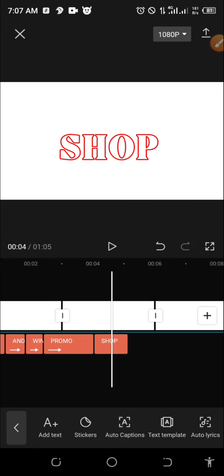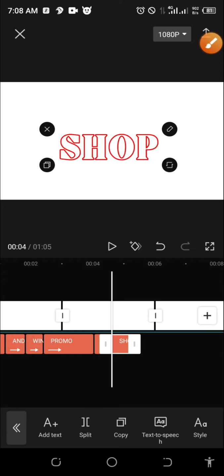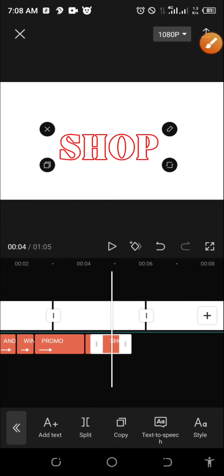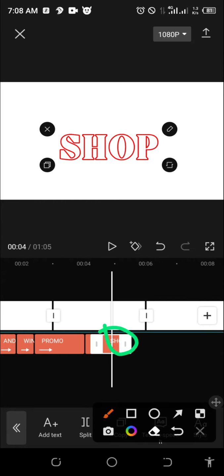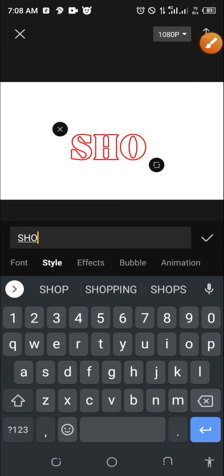Shop. Are you seeing it? So now this is the head of the shop. I will click on the text bar and I will split. The next word is what? So let me go to edit and win. The next word is win, so I will click on edit and I will write my and. Are you seeing it? Exactly. That is why you have to split the same text color, so that you don't have to suffer again.